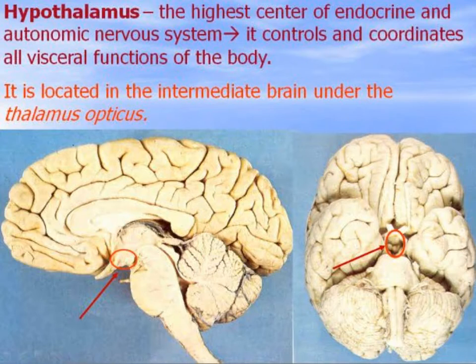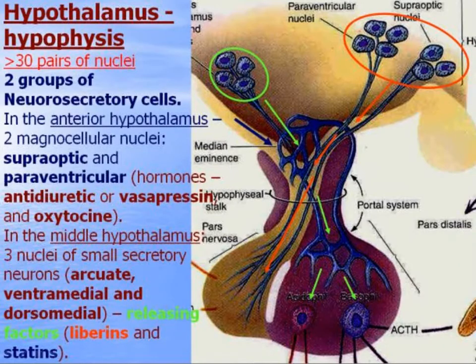This is the hypothalamus. It's part of the brain, visible at a sagittal section of the human brain. Hypothalamus, if you see it from below. This is the hypothalamus and hypophysis.